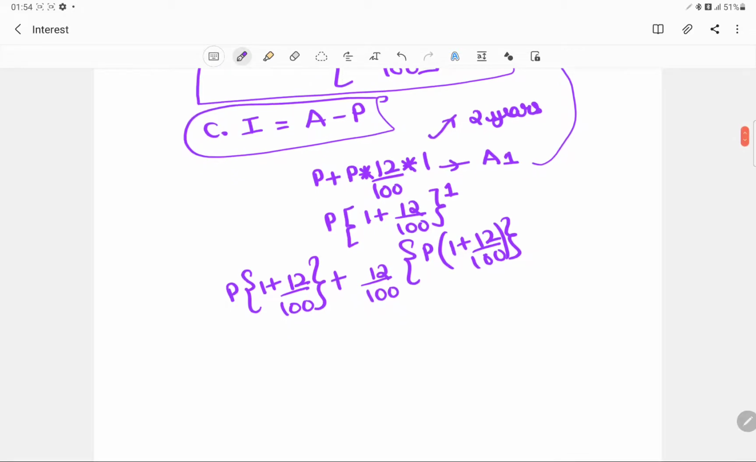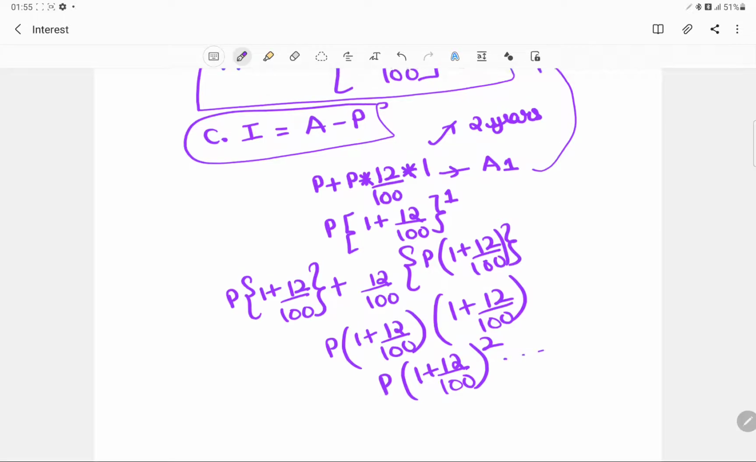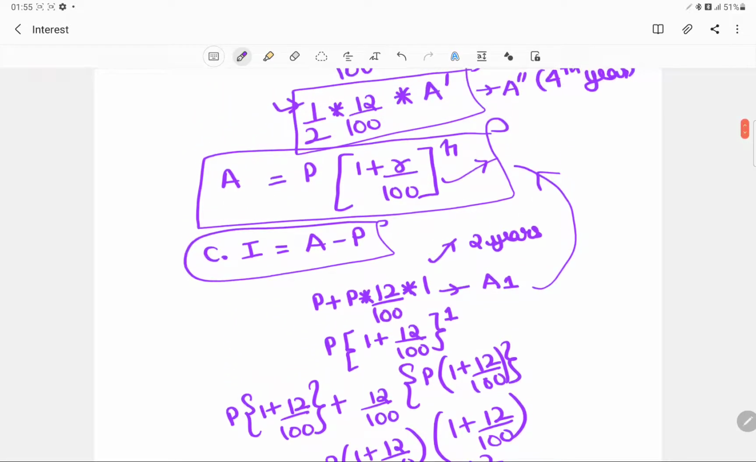Now if you try to compare this, what we will get is P(1 + 12/100) will come out to be common, and we will be left with 12/100, and the final amount would be P(1 + 12/100) whole square. Okay, so this is how the formula is derived.